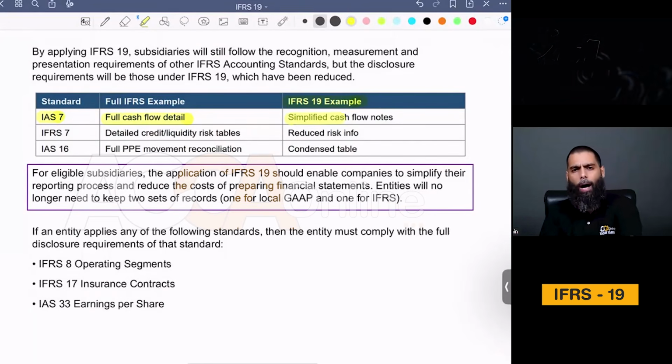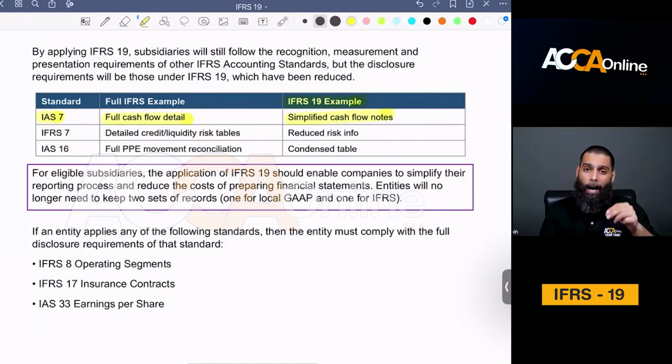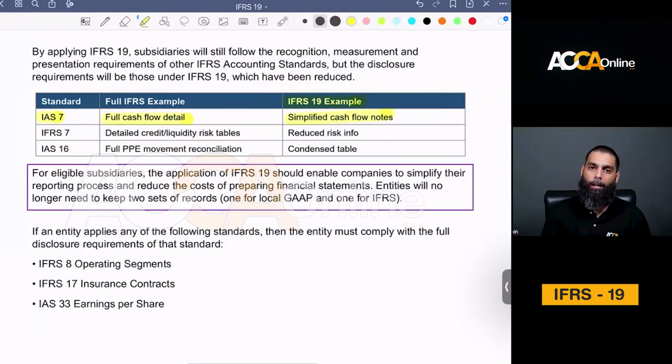You're not required to produce a detailed level of disclosures on why and how a particular thing has been determined, but still you will be stating that full IFRS has been applied, even though you're not providing the detail. For example, IFRS 7, which is financial instruments disclosures.